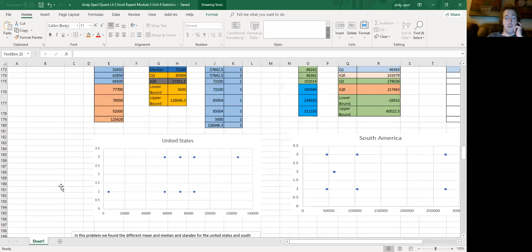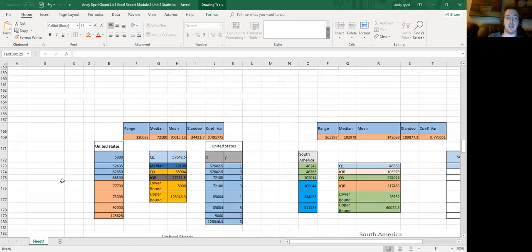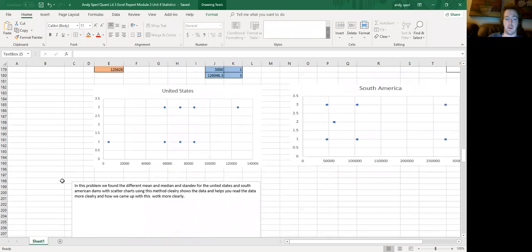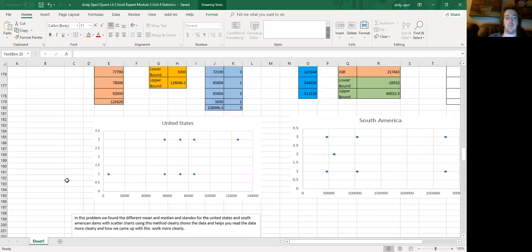Okay, on to number 4, the standard deviations between dams in the United States and South America. In this problem, we found the different means and medians of the standard deviations of the United States and South American dams. Scatter charts clearly show the data and help you read the data more clearly, and show how we came up with this work.